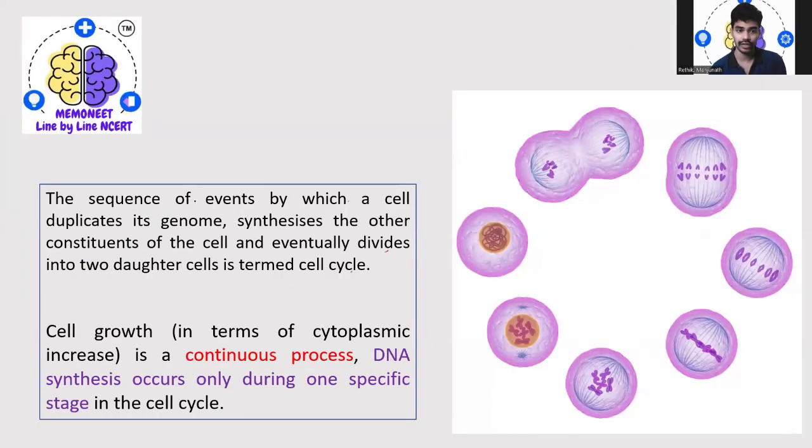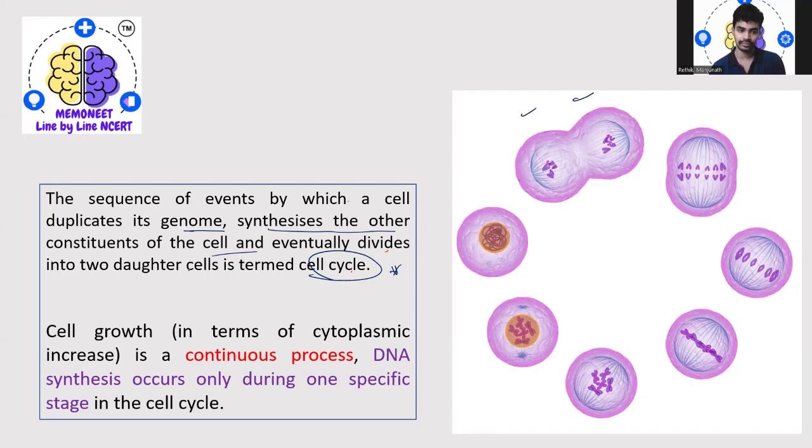The sequence of events by which a cell duplicates its genome, synthesizes the other constituents of the cell, and eventually divides into two daughter cells, is termed the cell cycle. So you are actually seeing how the cell cycle happens, where it duplicates its genome, that is the chromosomes, then synthesizes the other constituents of the cell, like cell organelles, and eventually it gets divided into two daughter cells. Okay. So that is actually called the cell cycle.